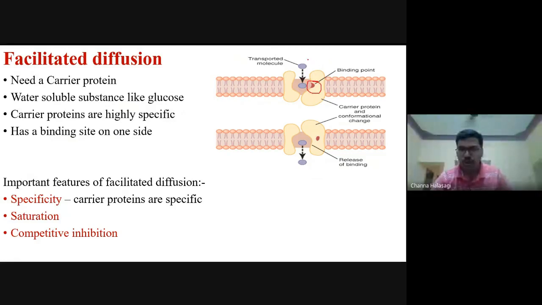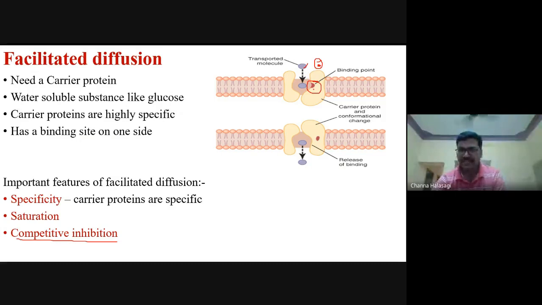So if two molecules have similar structure, they compete for this binding site. That is called competitive inhibition. Here there is a competition between these two.